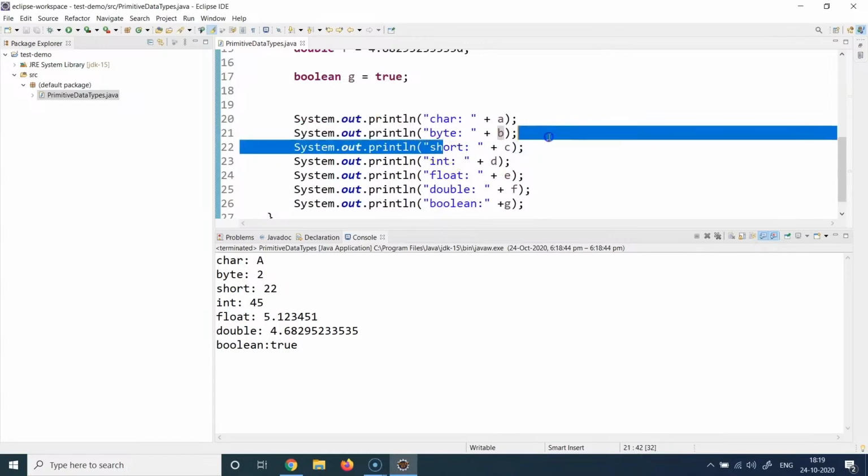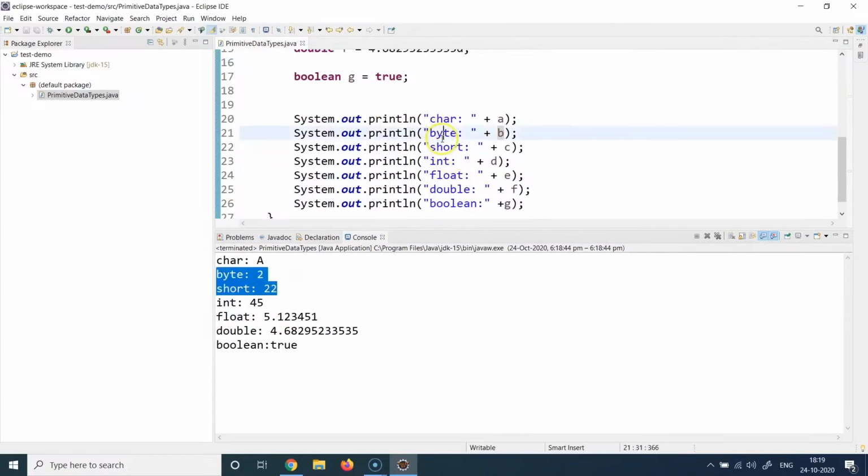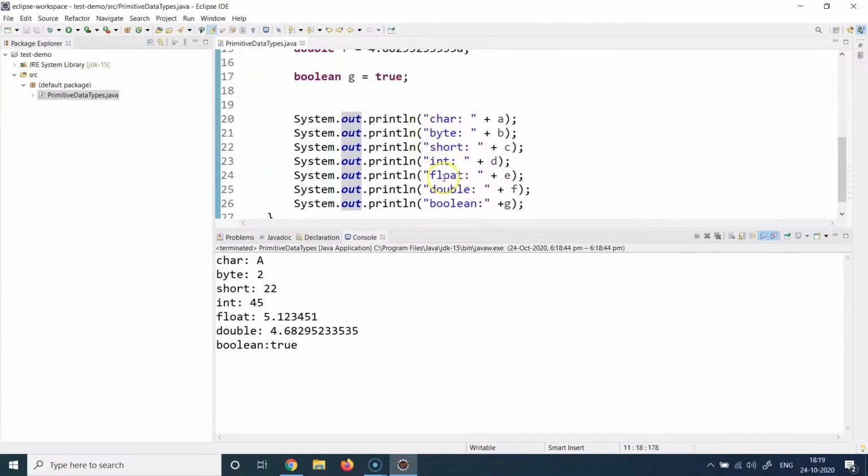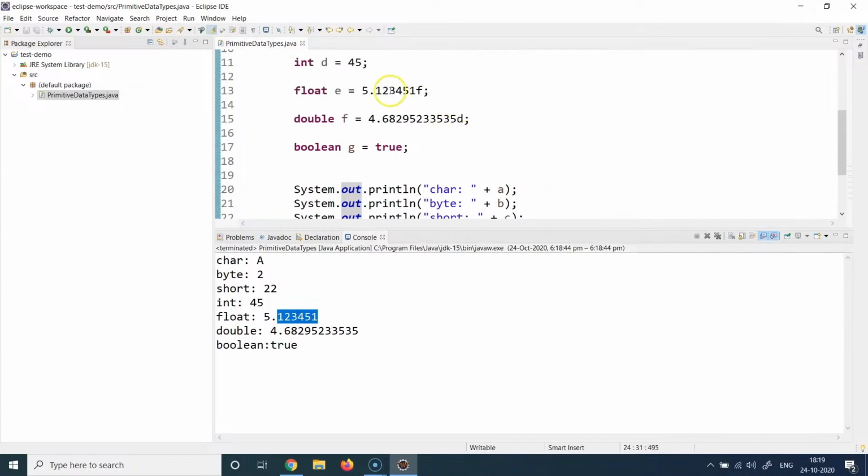You can see short, and this is coming here. The next print statement is int. So you can see int here with the value 45, and this value is coming from here. Then we have float. You can see the float value being printed here, and you can see the float value declared here. You also see an F here, and this is the standard naming convention which Java proposes, that whenever you declare float and double, you end them with F or D based on whether it is float or it is double. Then you see the double value, which is having a bigger precision than float.